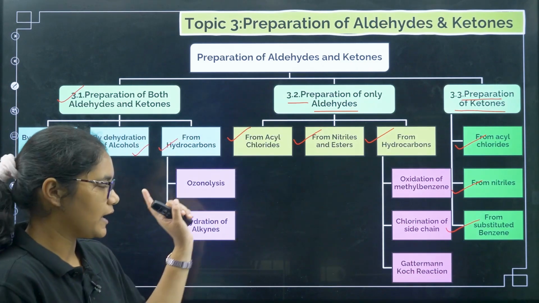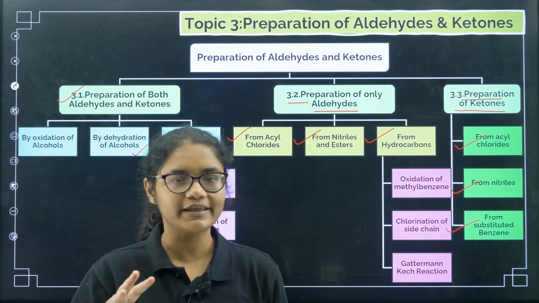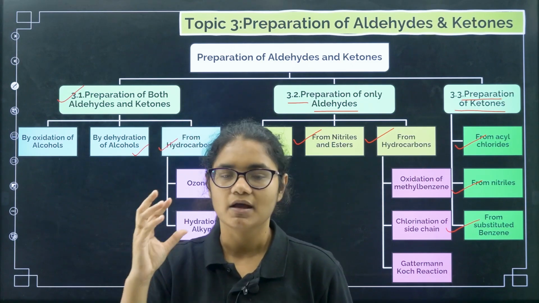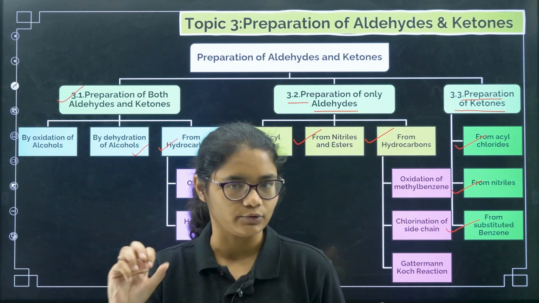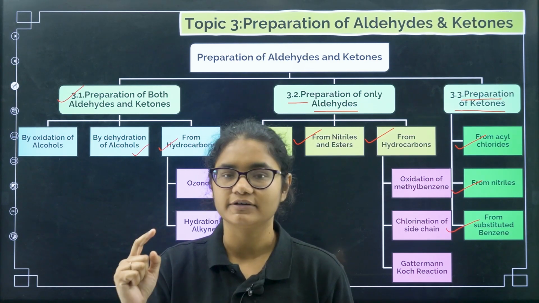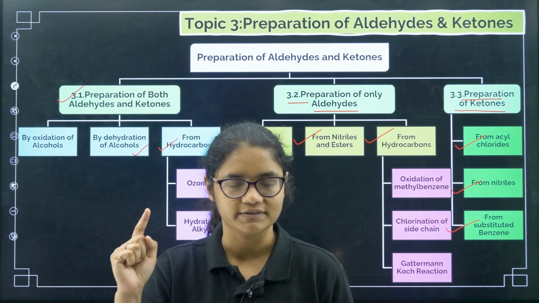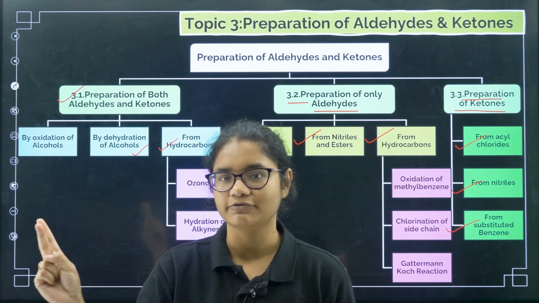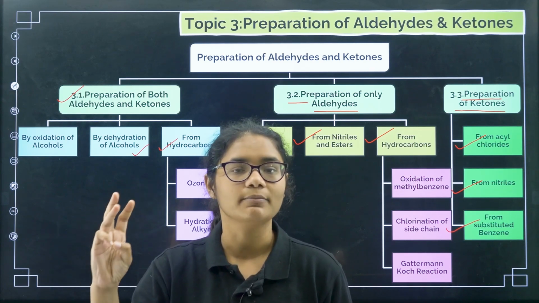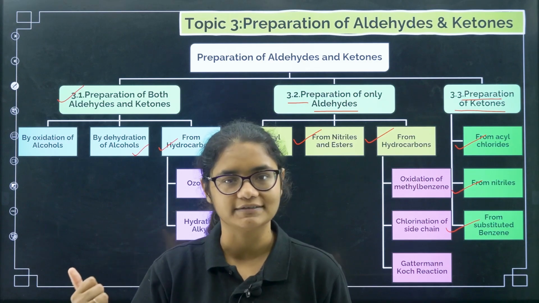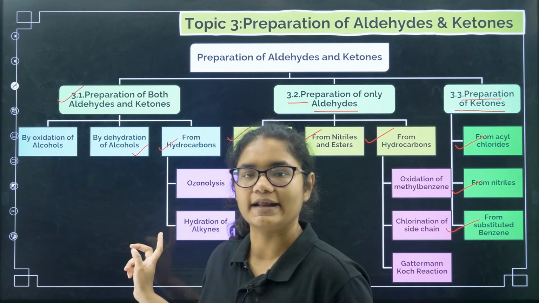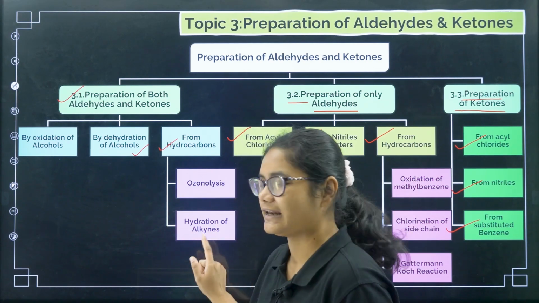I'll tell once again, we have three methods of preparation. First we are studying preparation of both aldehydes and ketones. Under that, first we have oxidation of alcohols, second dehydration of alcohols, third from hydrocarbons. From hydrocarbons we have ozonolysis and hydration of alkynes.